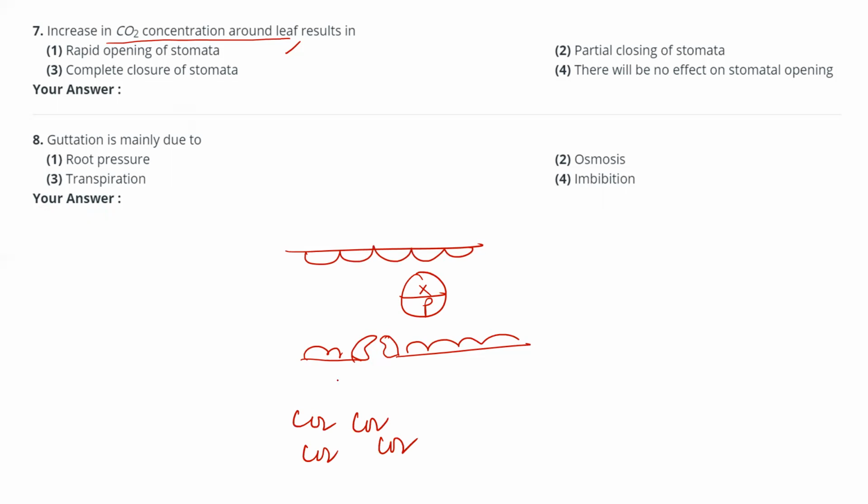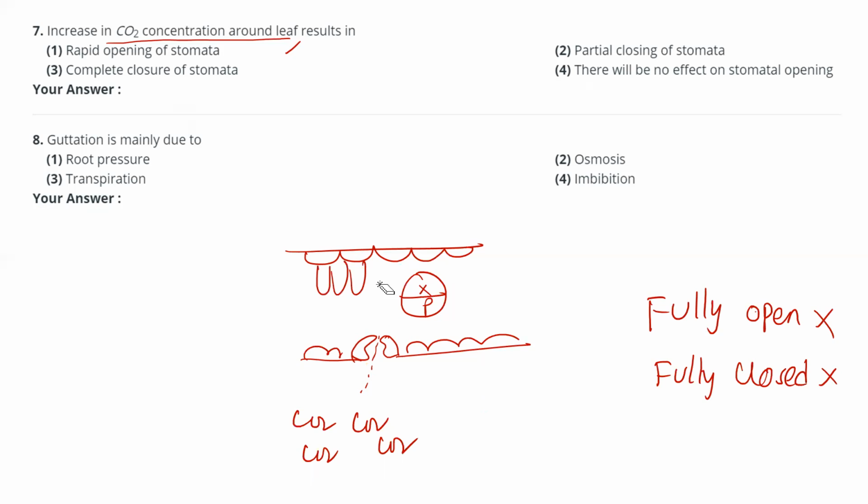If the CO2 concentration is very high, and the stomata are fully opened, that is a problem. In a fully open condition there is a problem, and in a fully closed condition it is also a problem for the leaf. Fully open means the total CO2 will enter. Here some cells need ATP now. These mesophyll cells will be there, and they need ATP.